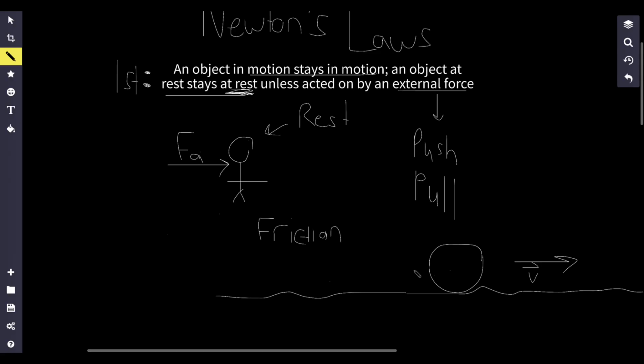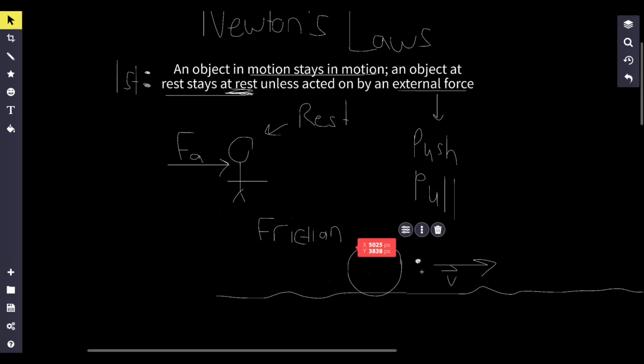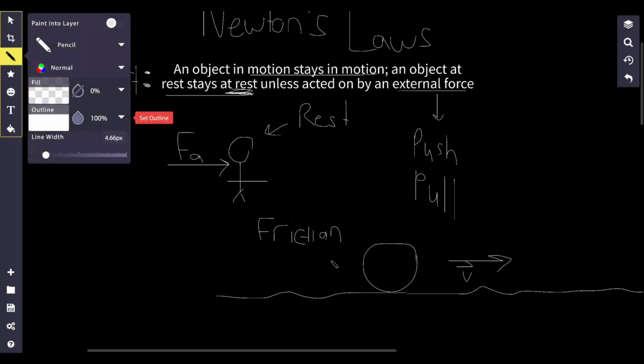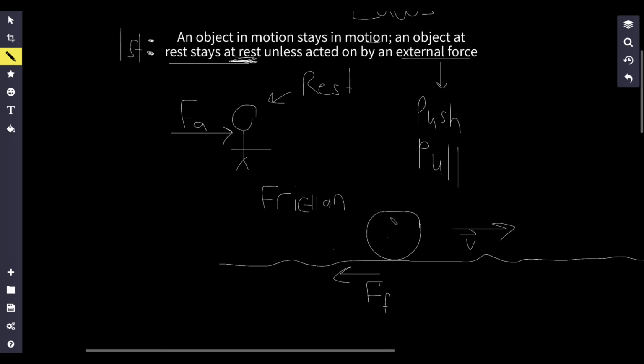So when you have an object that's moving, chances are you've got friction going on, which is basically in the opposite direction of motion. So the force of friction would be in the opposite direction of which the object is moving, and it resists this motion. Therefore, this object would soon get to a point where it's just not going to move at all because of the force of friction. It's going to take over, right? And then this velocity term is going to die out. So the object is just going to get slower and slower. It's going to decelerate, and then it's going to come to a stop.